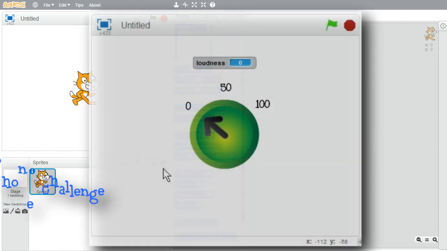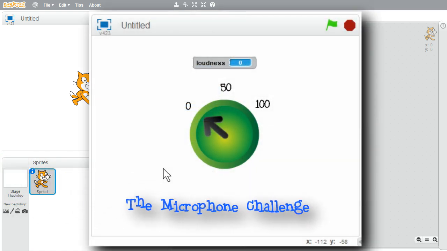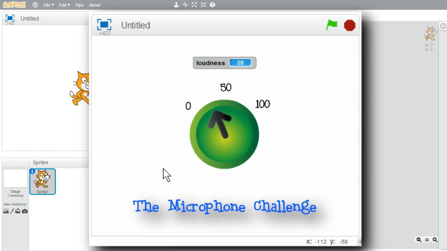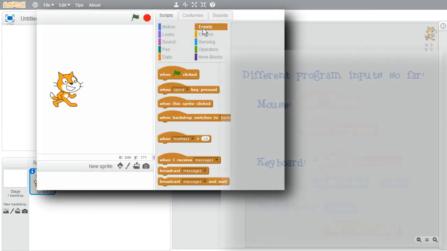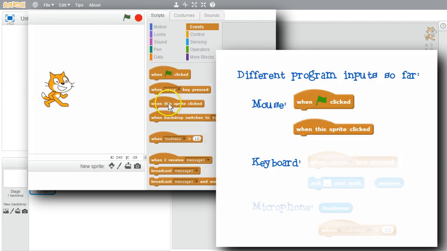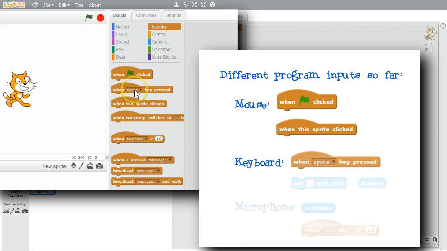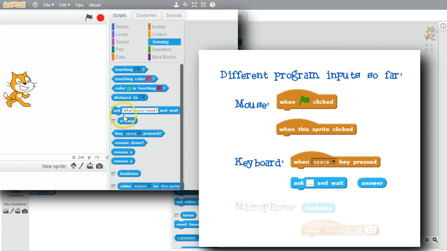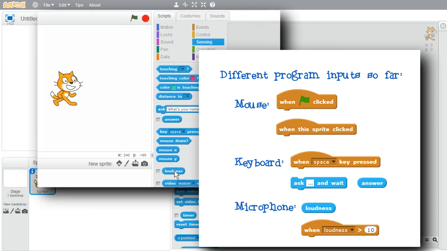In this challenge, I'll introduce using microphone input into Scratch by making a simple program that shows the loudness on a moving dial like a speedometer. I'll go to Events. So far, I've used my mouse and keyboard to get input into my Scratch program when it's running. I've used mouse clicks on the green flag and on the sprites to get input. I've also used key presses on my keyboard, and I've typed in answers for input into my Scratch programs. With the loudness variable, I can also use microphone loudness for input into my Scratch program.